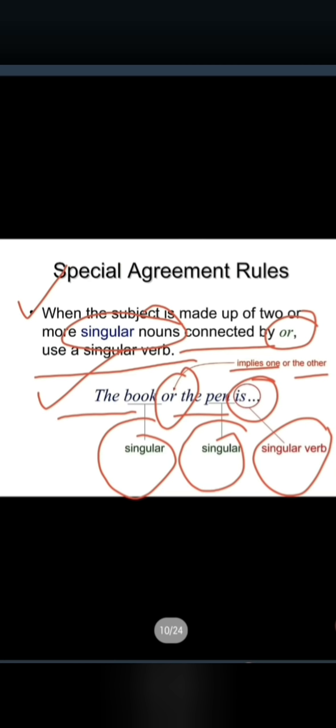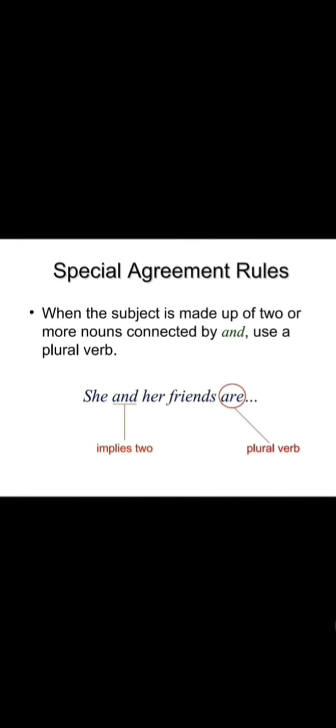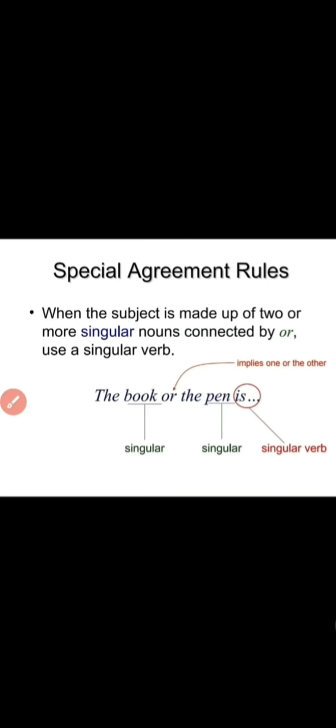The first special rule says what? If the subject is made up of two nouns or pronouns connected by "and", because "and" implies two, like she and her, it is going to be plural. So in such cases you have to use a plural verb. Hope this thing is clear. Now I'll go for the next one.